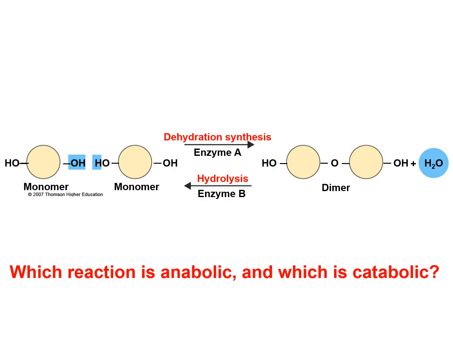Okay, so let's just take a look here and do some practice. Over here on the left, we've got two individual monomers. Maybe these are two amino acids, for example. And we're going to end up over here on the right, and maybe we are starting to build a larger molecule of protein. And we're doing a dehydration synthesis reaction.